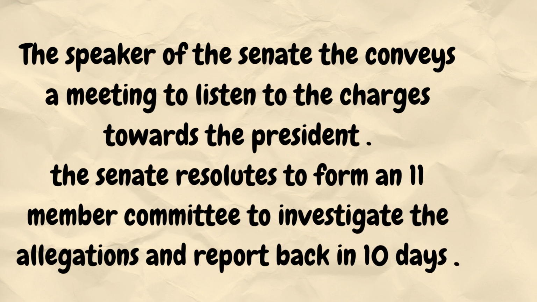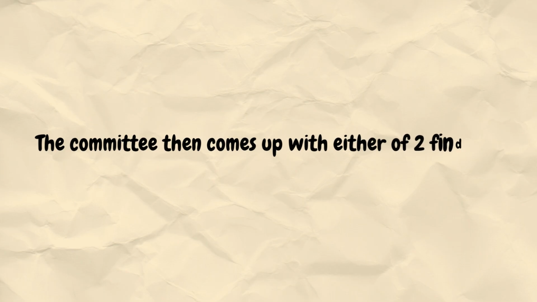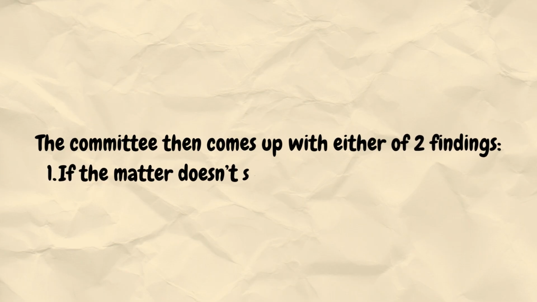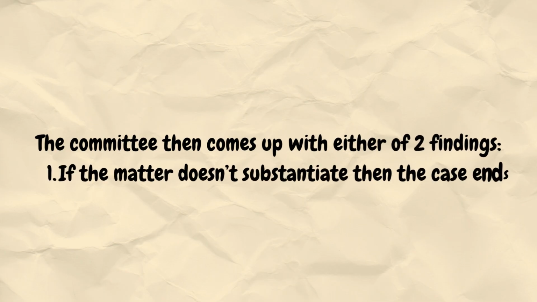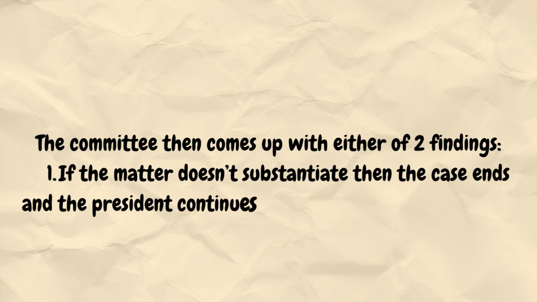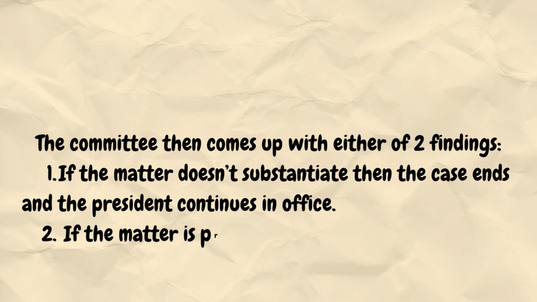The special committee shall investigate the matter and report to the Senate within 10 days, whether it finds the particulars of the allegations against the president to have been substantiated. Now, the committee reports back to the full Senate with one of two findings. If the allegations are not substantiated, no further action is taken. The process ends. The president continues in office.